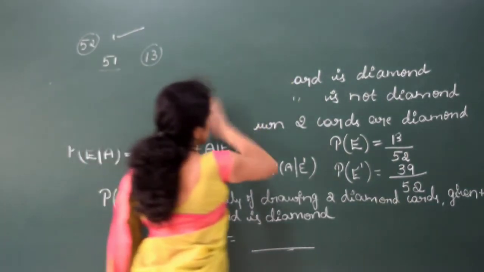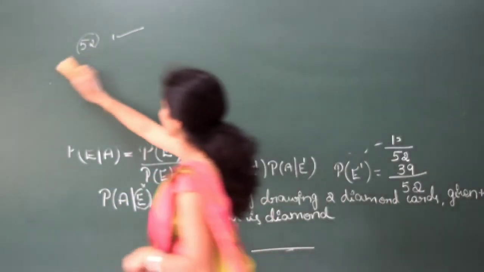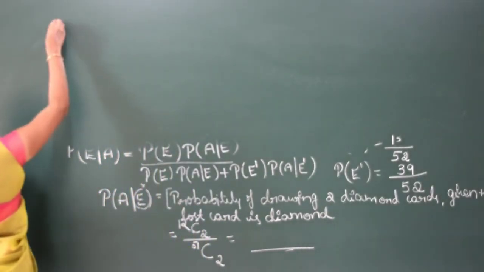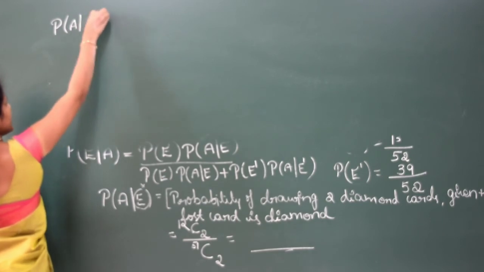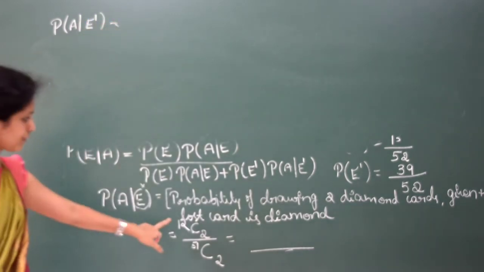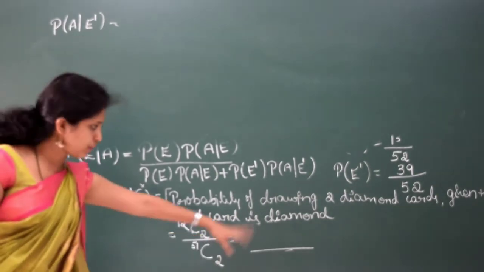Can you say what is the probability of A by E dash? Try to find that. Probability of A by E dash. Here you need to simplify 12C2 divided by 51C2. Write the combination formula and simplify.